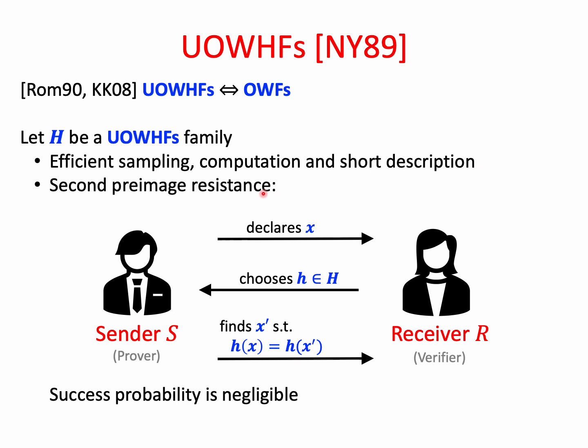And its security property, second pre-image resistance, goes as follows. The sender declares some string X, then it receives some YOF H, and it needs to find X prime such that H of X is equal to H of X prime. And the success probability in the security game should be negligible.